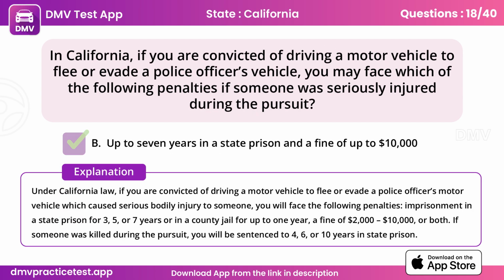Under California law, if you are convicted of driving a motor vehicle to flee or evade a police officer's motor vehicle which caused serious bodily injury to someone, you will face the following penalties: imprisonment in a state prison for 3, 5, or 7 years or in a county jail for up to 1 year, a fine of $2,000 to $10,000, or both. If someone was killed during the pursuit, you will be sentenced to 4, 6, or 10 years in state prison.